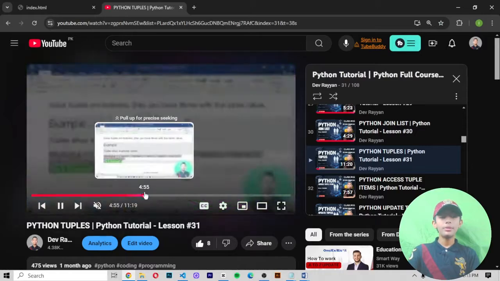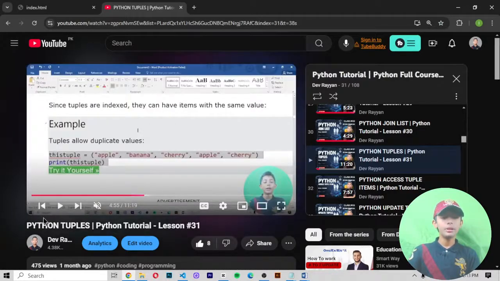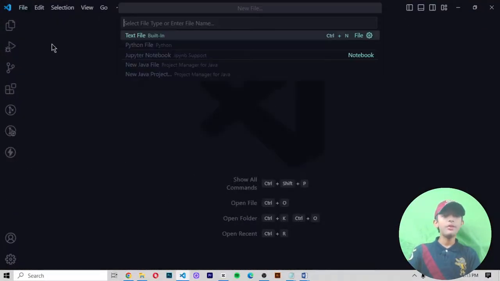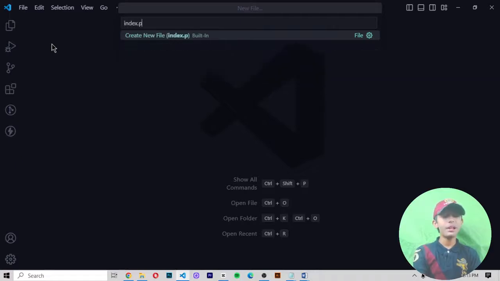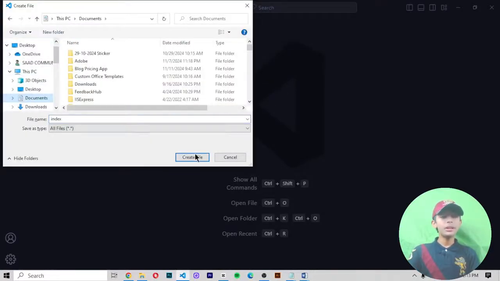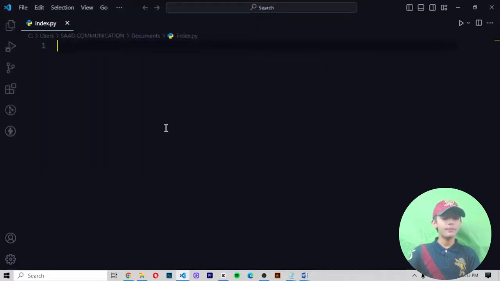But now let me tell you one more thing, how to build the tuples. So let me tell you how you can build it. First of all, you make a new window. When you make a new window, first of all you make a file by the name of index.py. I am clicking on the documents and clicking on create file, and yes, my file has been made. So I am creating a tuple.